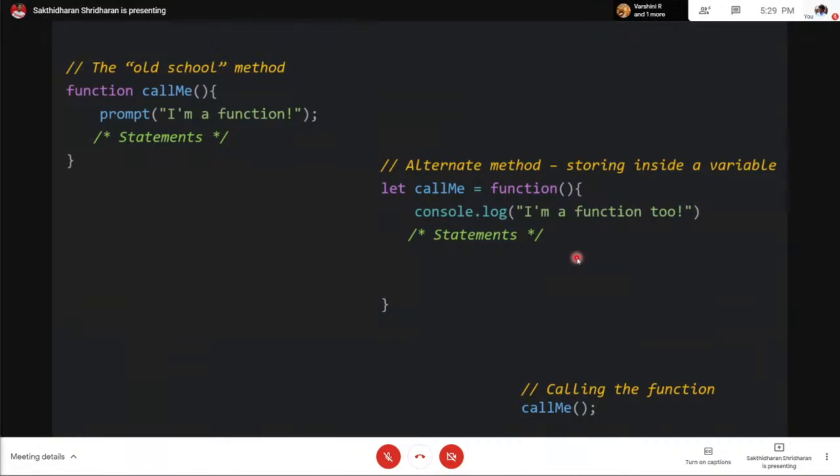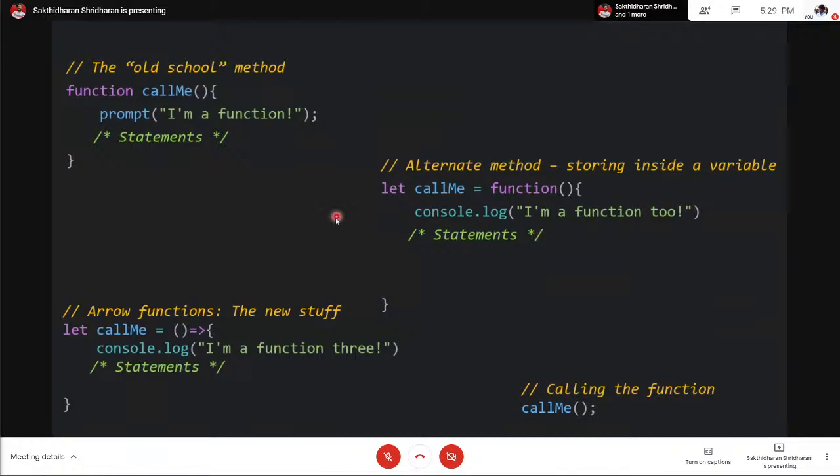Now, in the latest JavaScript, there's a cool way to introduce something. It's called an arrow function. Again, the first part is the same. You initialize the variable here, but you throw the function keyword away, and then you write open close parenthesis, and then an equal to sign followed by a greater than symbol without any spaces. That means the function takes any arguments that are specified in parentheses. We'll talk about arguments next. It takes an input and then performs the following body. So this is another way to write arrow functions.